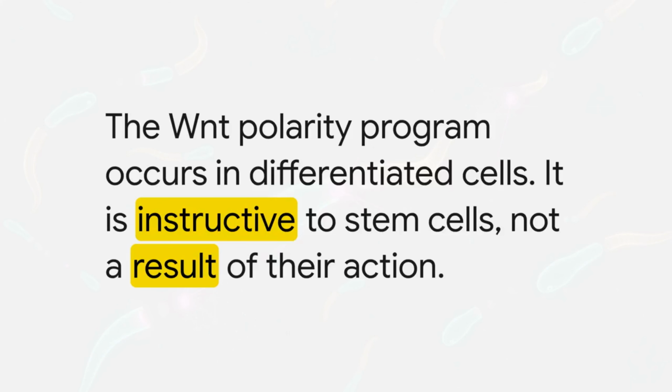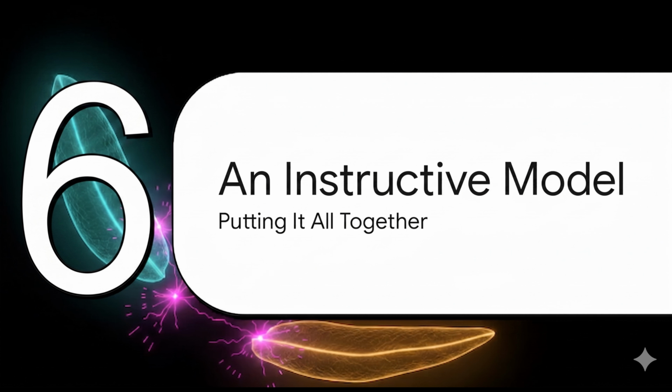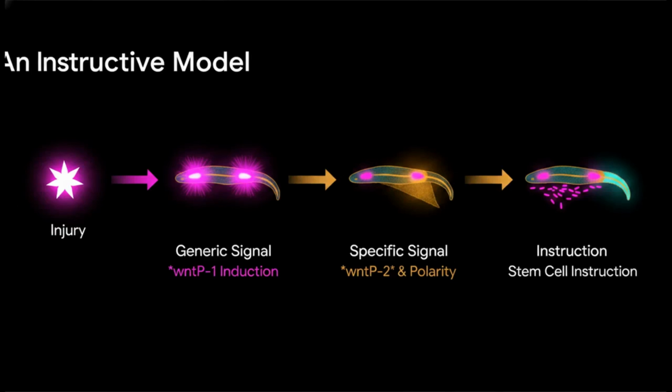That means the early Wnt program is not a downstream consequence of regeneration. It is an upstream instructive program that tells the system what to regenerate. The stem cells come later and implement that instruction. So with all the major pieces now in place, we can step back and assemble the full model.